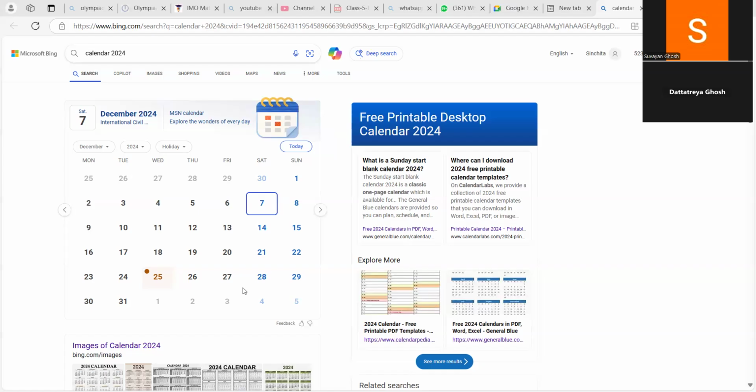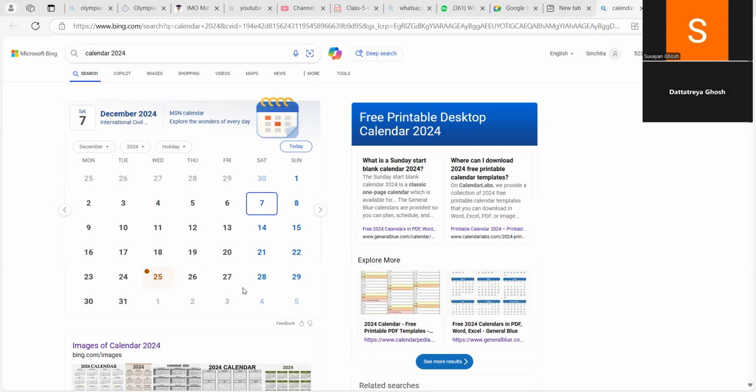Look at the calendar. I am showing you the calendar. On 7th of December, the day is Saturday. On 30th November, what is the day? 30th November. 7th December is Saturday. So 30th November is which day?